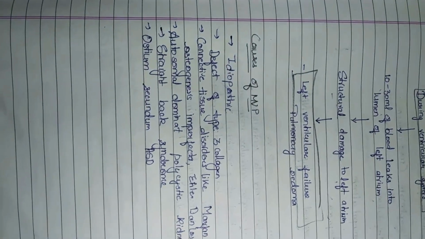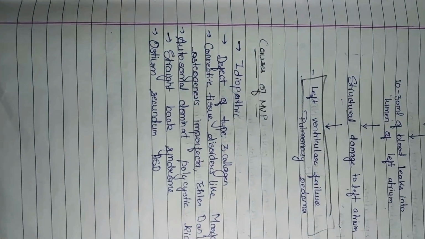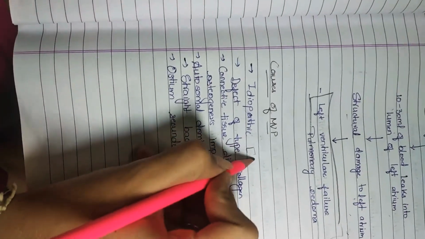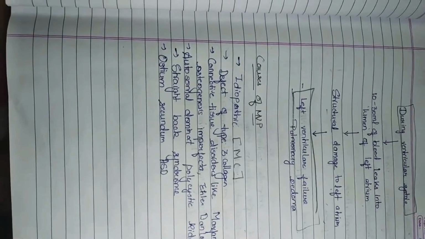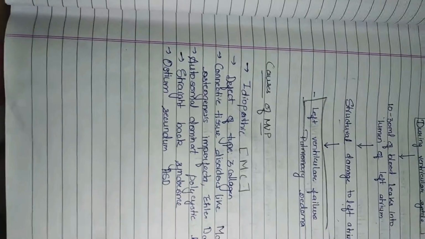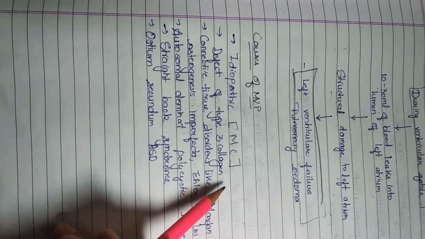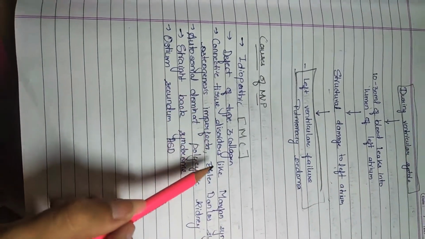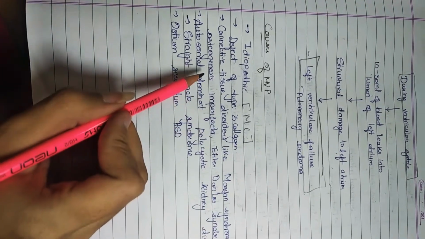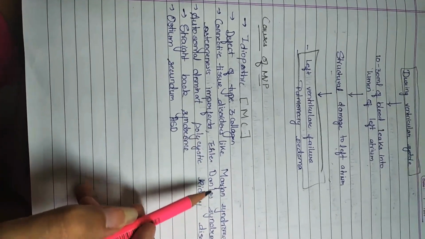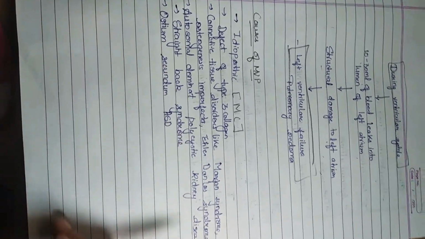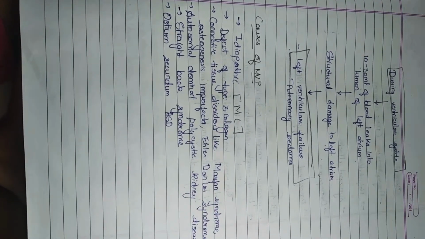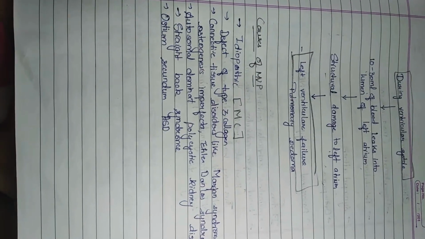Now, what are the causes of mitral valve prolapse? The most common cause is idiopathic. We don't know the reasons. Then there are other causes such as defect of type 3 collagen, connective tissue disorders like Marfan syndrome, osteogenesis imperfecta, Ehlers-Danlos syndrome, then autosomal dominant polycystic kidney disease, straight back syndrome, and ostium secundum.